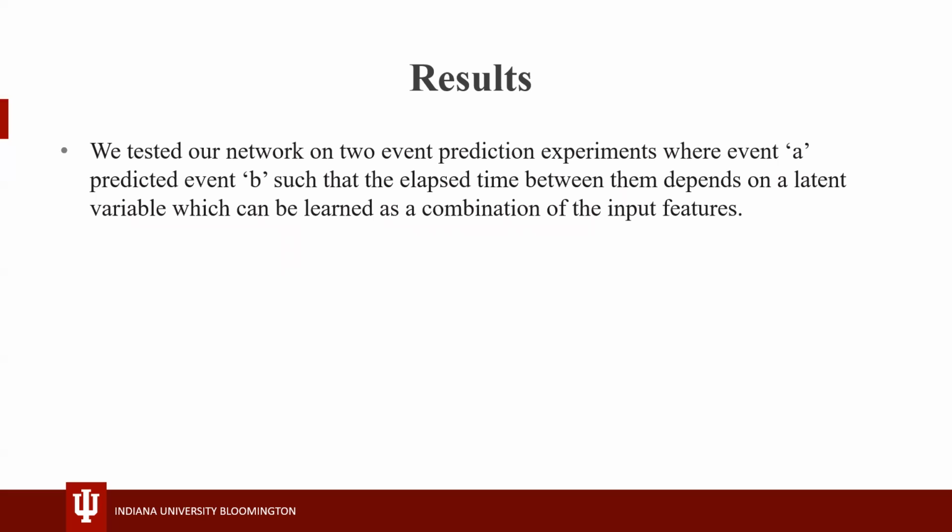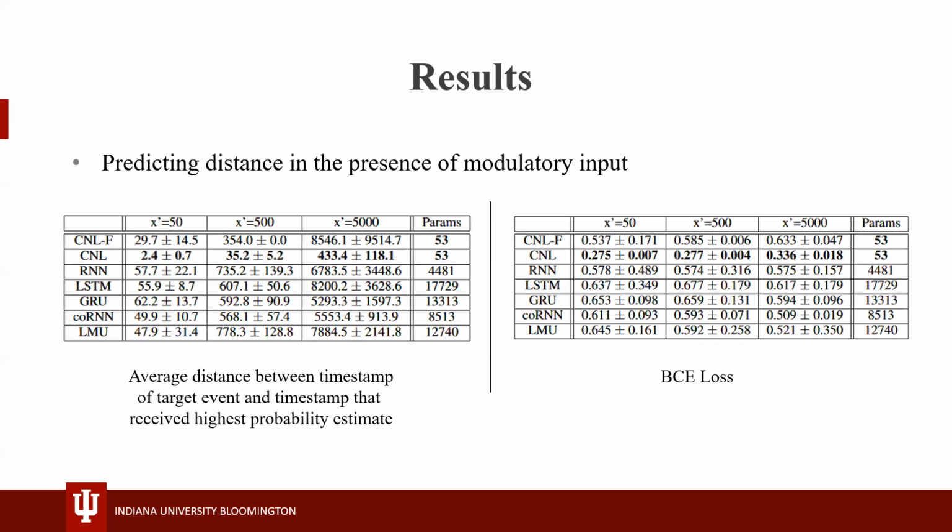We tested our network on two event prediction experiments, where event A predicted event B such that the elapsed time between them depends on a latent variable, which can be learned as a combination of the input features. In the first experiment, the number of steps between A and B is modulated by a linear combination of two input signals. The models had to learn the relationship between the input signals to correctly predict the occurrence of event B.